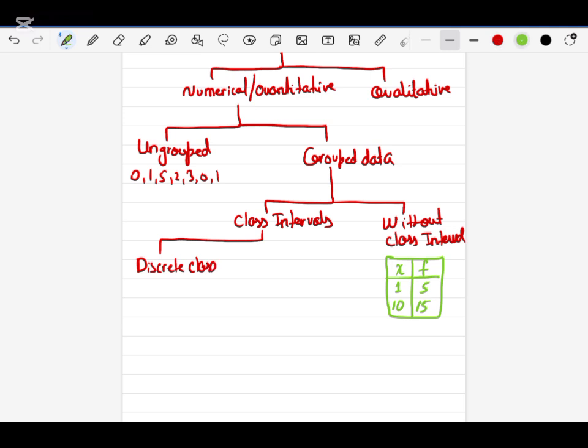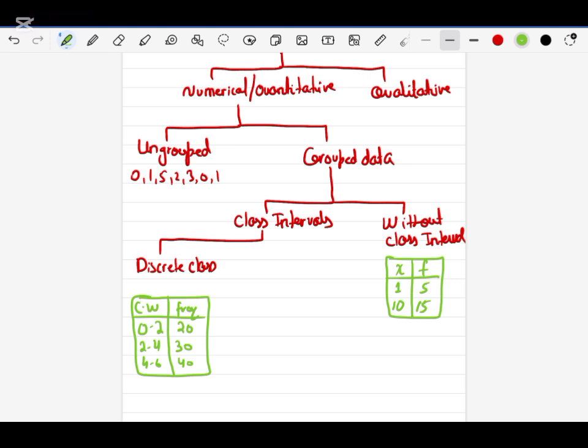For example, if I give an example of discrete class, we have class width and frequency. For example, they have given you 0 to 2 is 20, and 2 to 4 is 30, and 4 to 6 is 40. This type of data where you have a class width, they have given a range 0 to 2. This is known as discrete class.